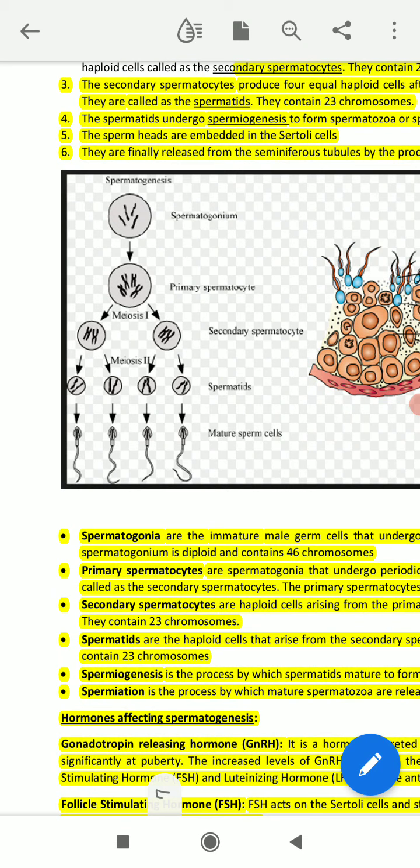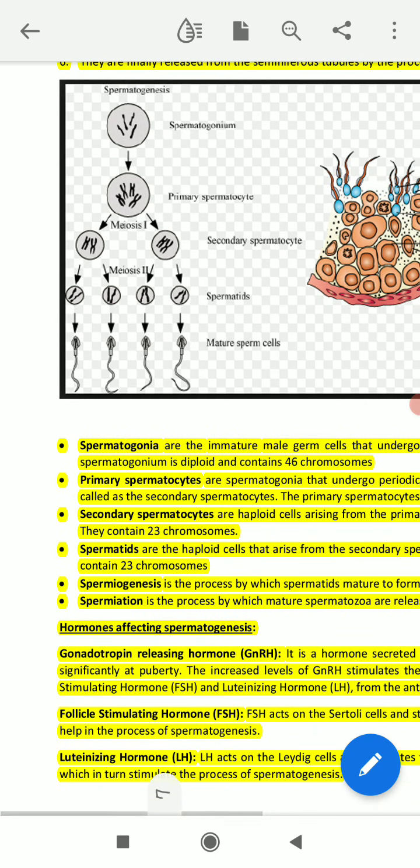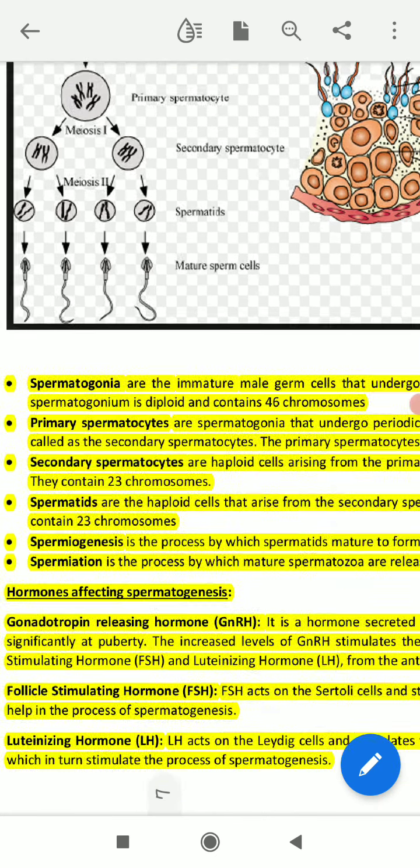The primary spermatocyte is converted into the secondary spermatocyte after the first meiotic division, and after the second meiotic division it is transformed into spermatids. Through the spermiation process, the spermatids are converted to the mature sperm cell, and the sperm cell is released from the seminiferous tubules. This is the basic outline of the spermatogenesis process, and this phase belongs to the differentiation phase.